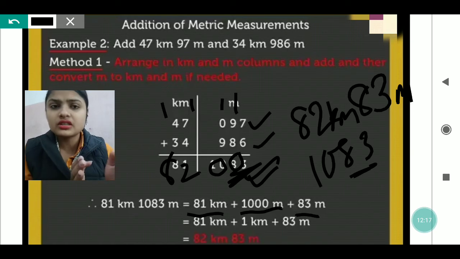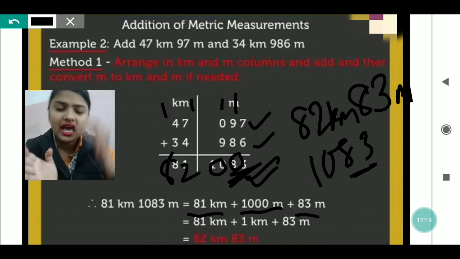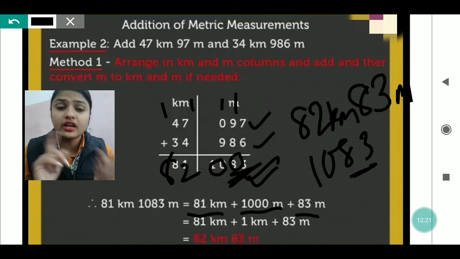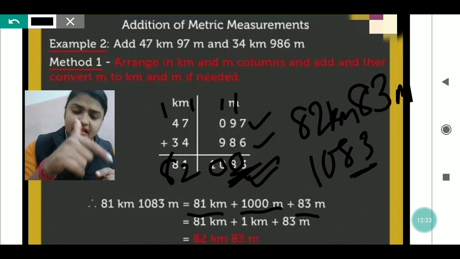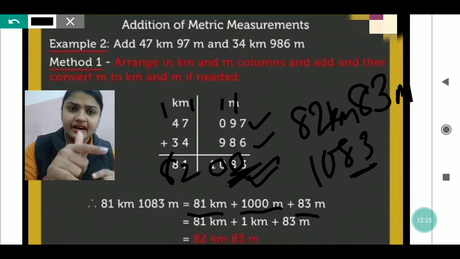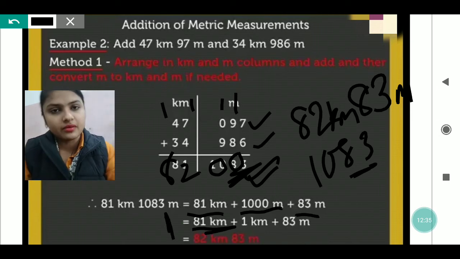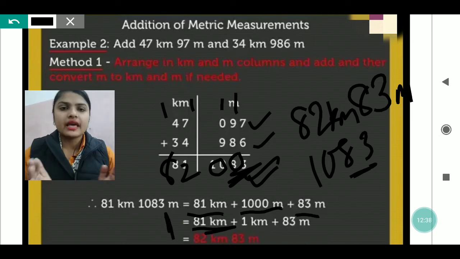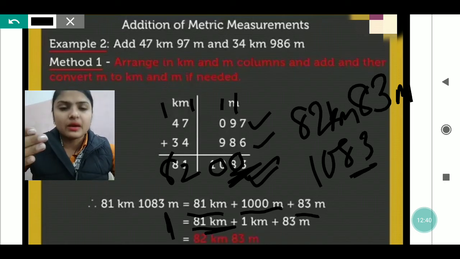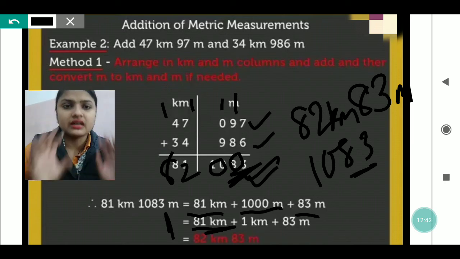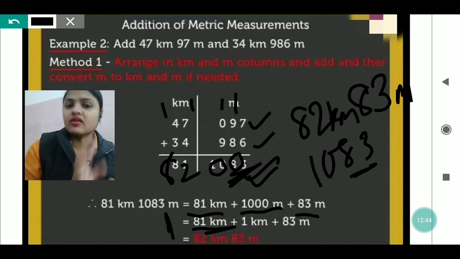So that 1000 meters is taken and converted to kilometers, and when 1 is added to 81 it becomes 82. The process is the same. It's not that the upside one we are doing is different from the one solved downside.